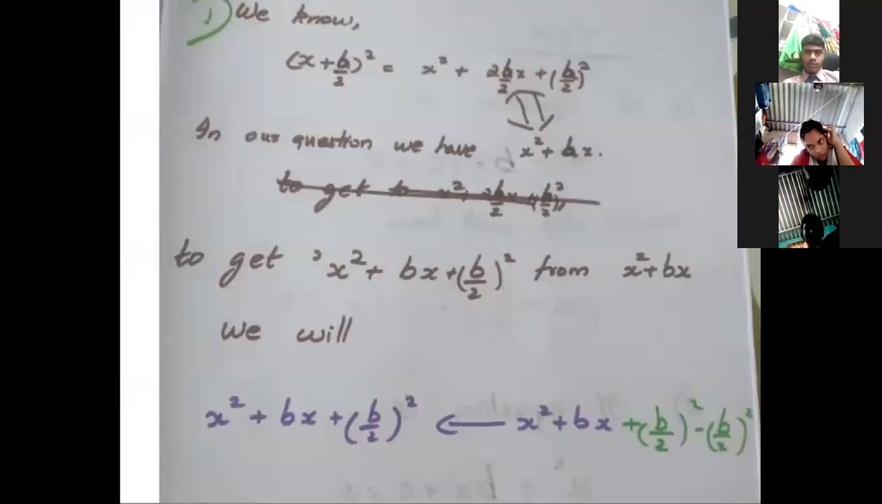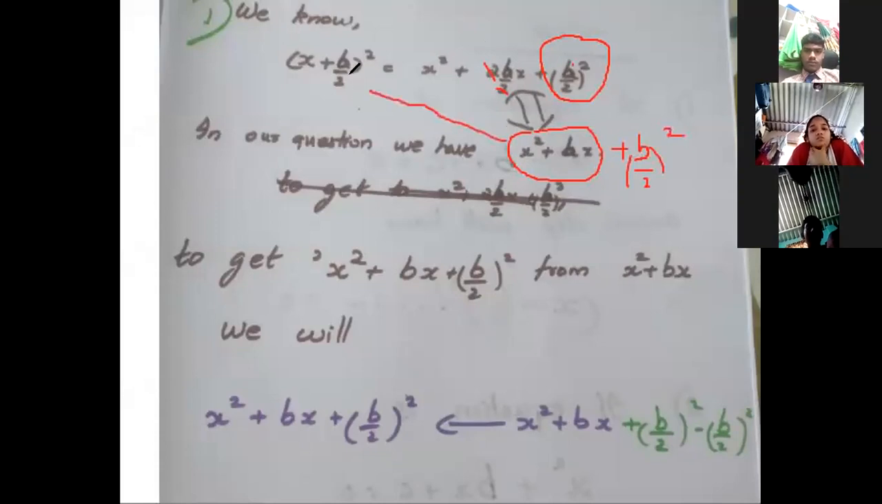So what we are left to do here is, if this 2 and 2 is cut, imagine 2 and 2 is cut. This we have. We want to add this part also. If we add this part here, b by 2 whole square here, we can straightforward write this.